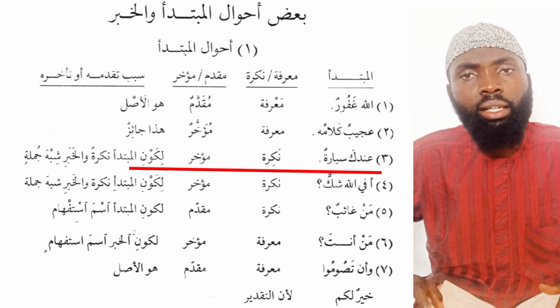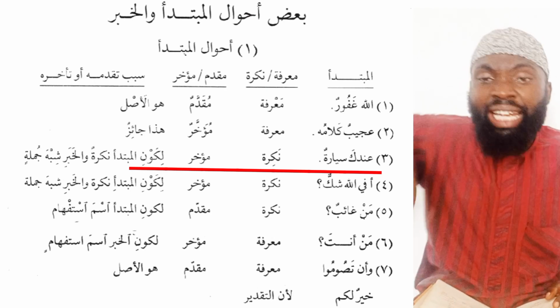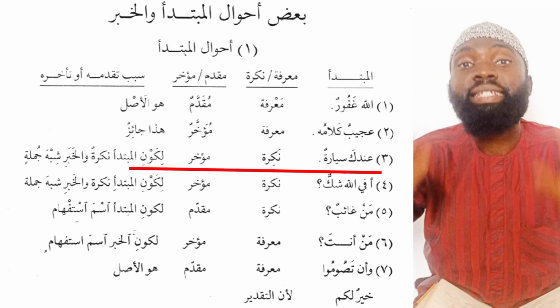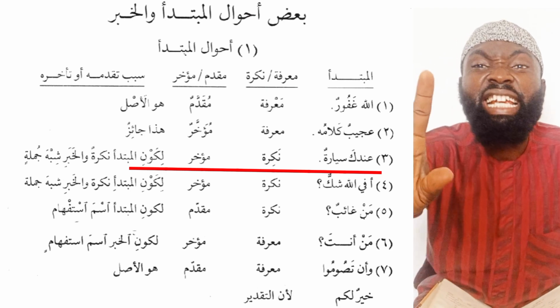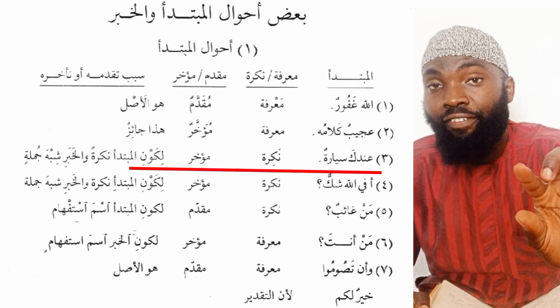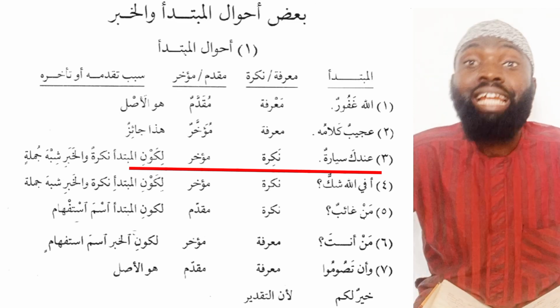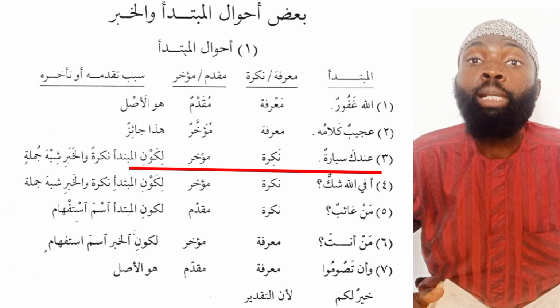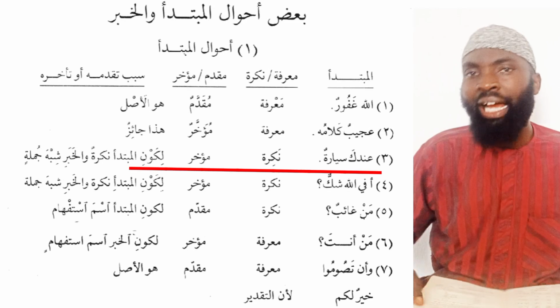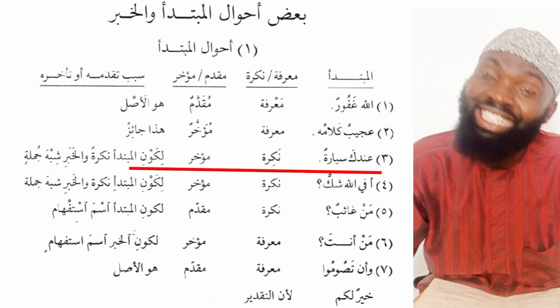Why is the noun, the mubtada, delayed, coming after the khabar? This is because the mubtada is indefinite. When a mubtada is indefinite, it comes after the predicate. And also because the predicate is shibhul jumla. What is shibhul jumla? The like of a sentence, but not a sentence.